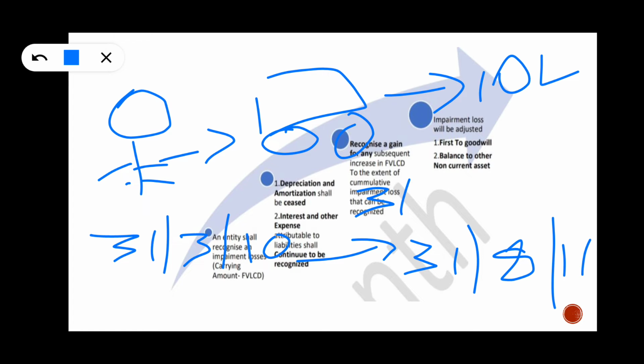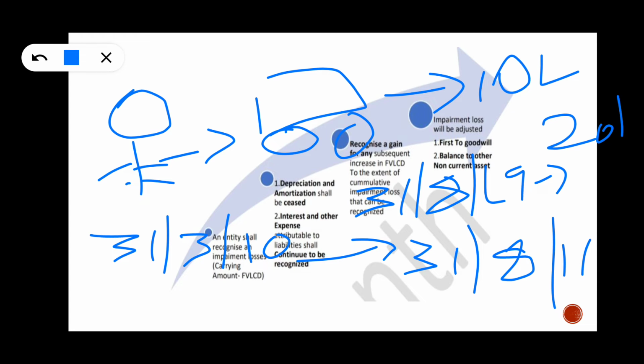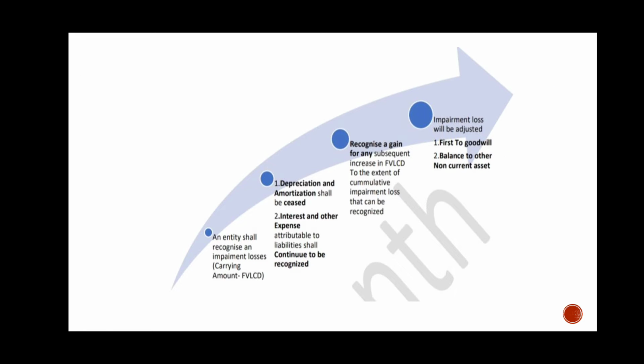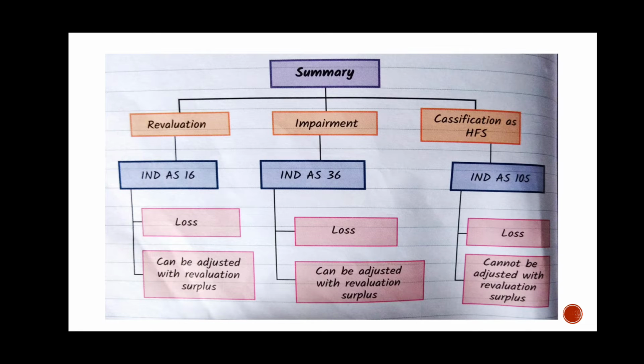Now on 31st August 2019, he is going to sell it at a price that gives an impairment loss of 20 lakhs, and he has classified this asset as held for sale. Can this 20 lakhs be adjusted with the revaluation gain? Ind AS 105 says that you cannot, because you recognized the revaluation gain as per Ind AS 16, but you recognized the impairment loss as per Ind AS 105. So you cannot adjust this with the revaluation gain.